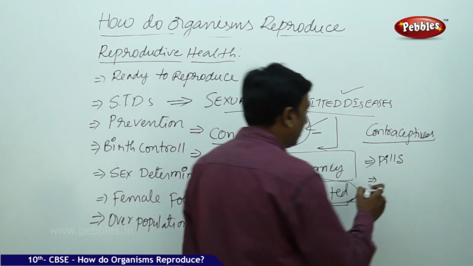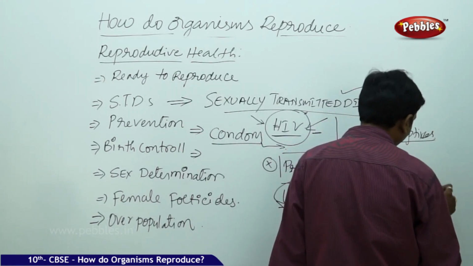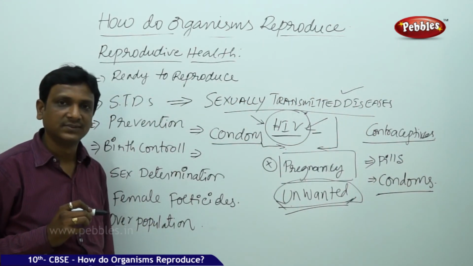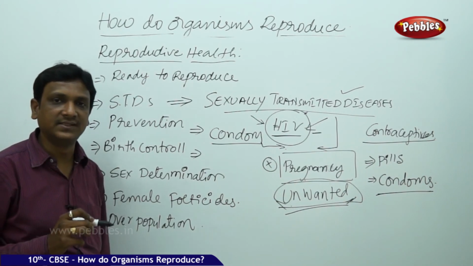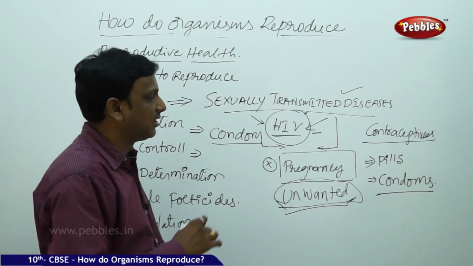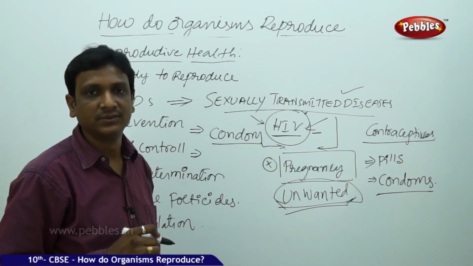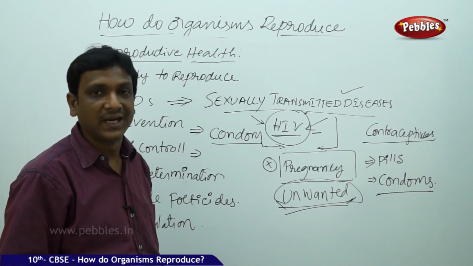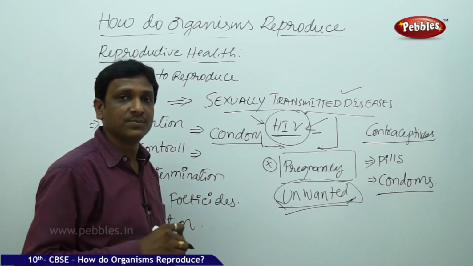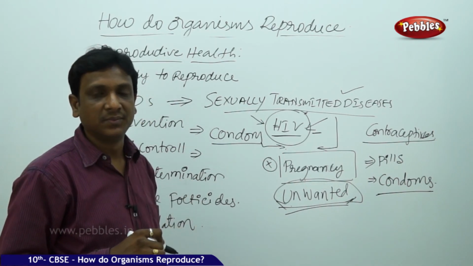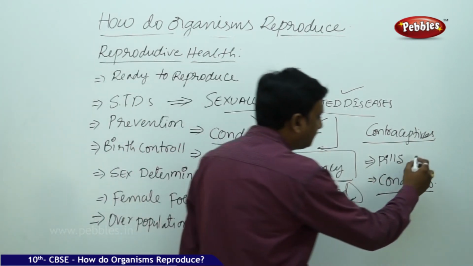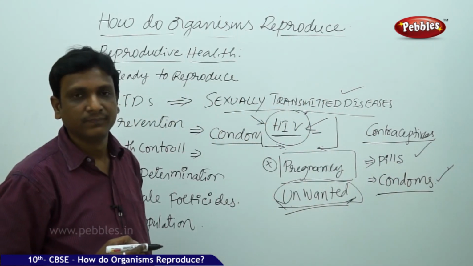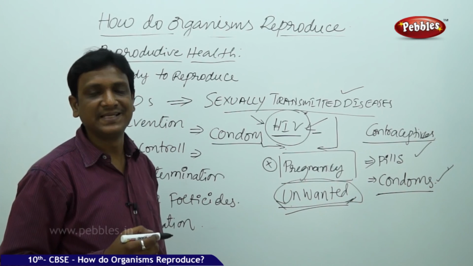Right? So pills, and physical barriers like condoms. The condoms prevent sexually transmitted diseases sometimes, as well as pregnancy. So pregnancy is also avoided by wearing condoms. They assure you protection from being pregnant and, at the same time, from the transmission of sexually transmitted diseases. But here is one more point: the usage of these pills or condoms must also be known. If not, there may still be a problem.